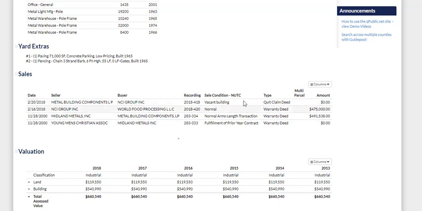Here you can see the different times it actually sold and how it sold and the prices. And these are the sell date, so this isn't always what it's worth. It's just what they paid for it. And like quitclaim deed, it just means that someone bought it. And many times the quitclaim deed is just when they put it into an LLC, or it changes groups. They already own it normally, or it's going through a family member. But there's different types of deeds.